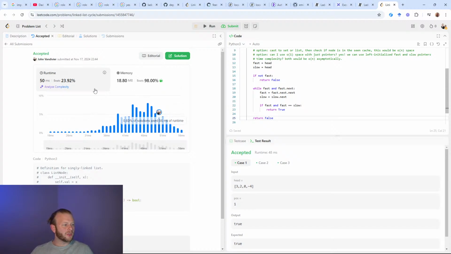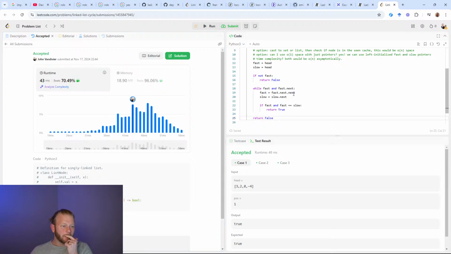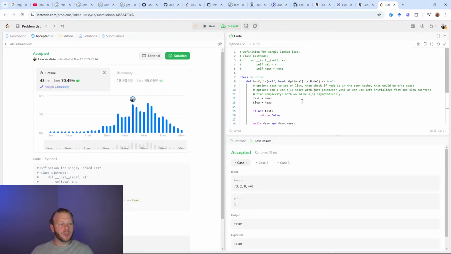This performance right here, I think there's a lot of noise. If I just run the same thing again. Oh, this looks slower. That's interesting. Anyway, we got a solution.